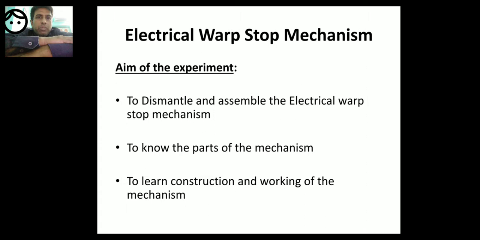The two kinds are mechanical warp stop motion and electrical warp stop motion. The third one is digital, optical, laser warp and weft stop motion. It has both warp and weft stop motion present in it.